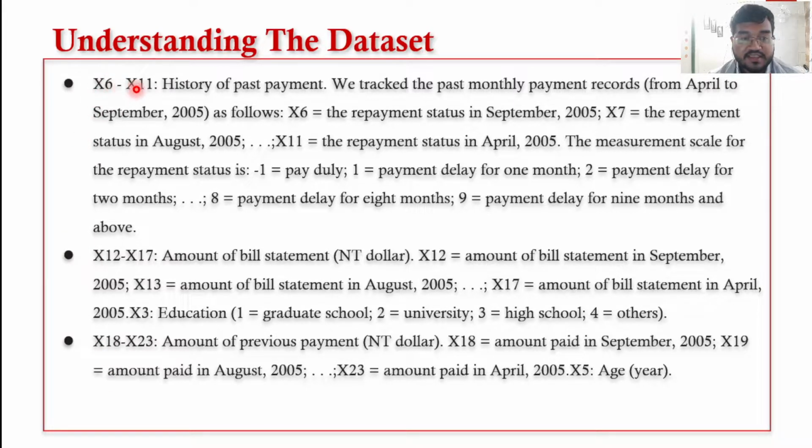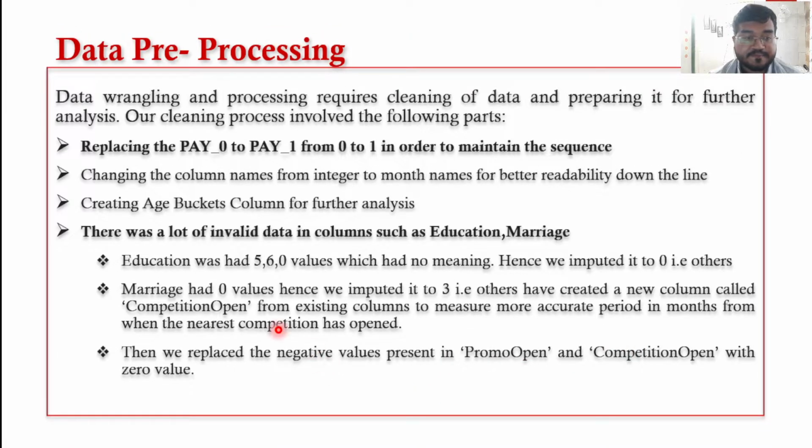The columns X6 to X11 denote the history of past payment, past payment of 6 months, that is September, August, July, and so on. X12 to X17 denote the amount of bill statement of the 6 months. X18 to X23 show the amount of previous payments of the 6 months, such as September, August, July, etc.